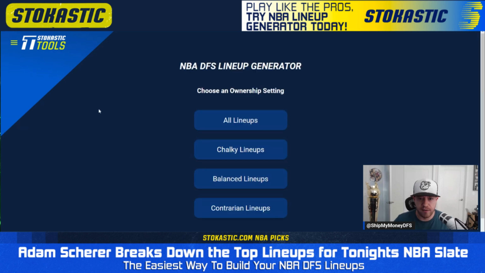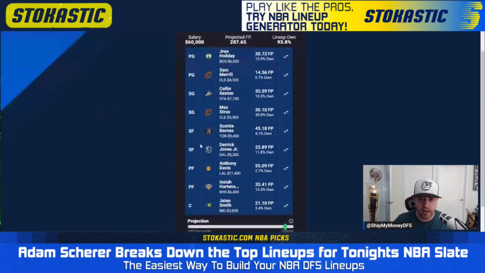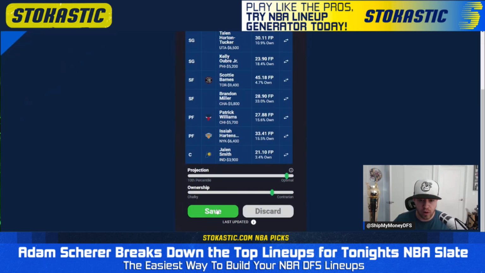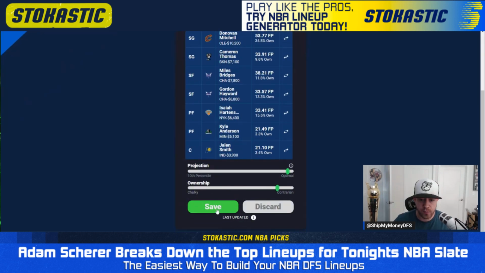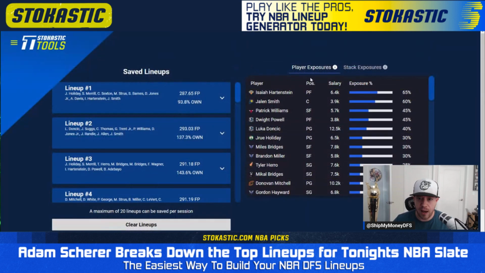Now we're going to take a look at the FanDuel side. I'm again going to choose contrarian lineups and not lock anybody in. And I'm going to save the first 20 here and see how our exposures look, hopefully a little bit more appealing than they did on the DraftKings side. At the top, we have Isaiah Hartenstein. He has power forward eligibility here, so he is going to look really good at 6,400.